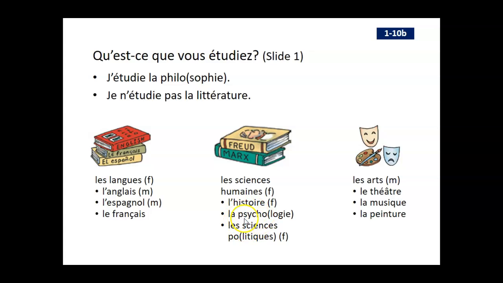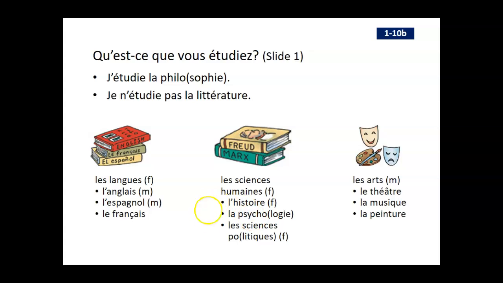Notice how I pronounce this one. We actually have to say the P. So instead of la psychologie, like you might expect it to be, in English we don't say the P, it's silent, but in French the P is pronounced. La psychologie or la psycho.